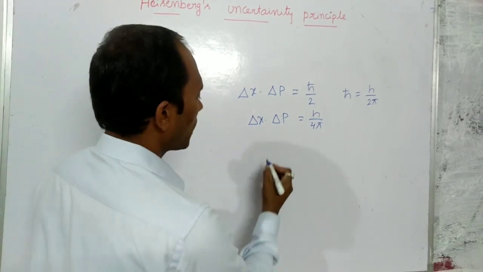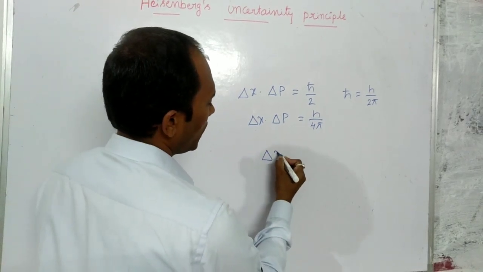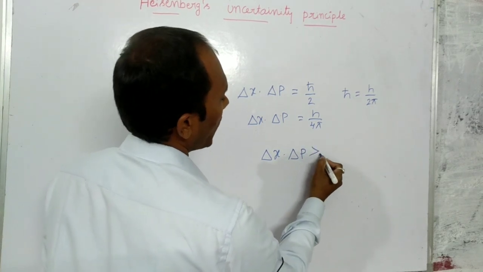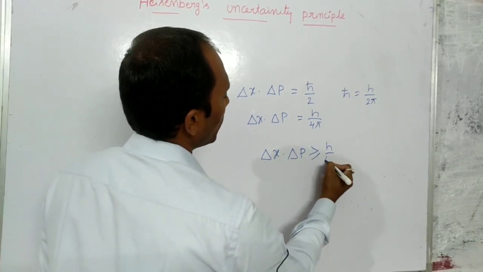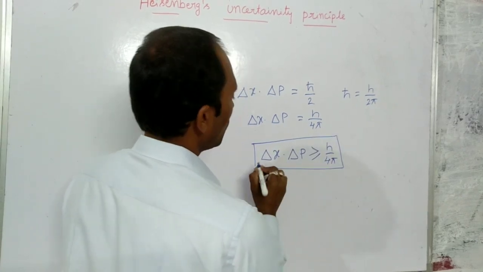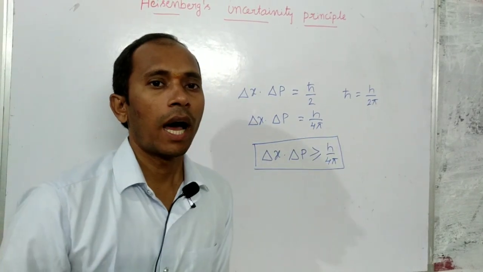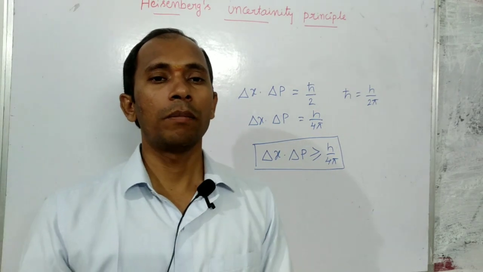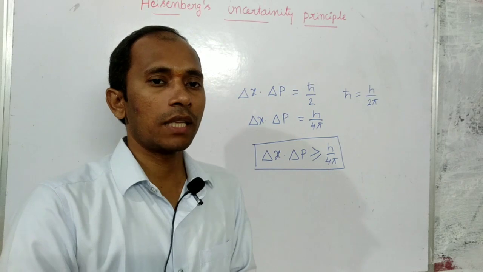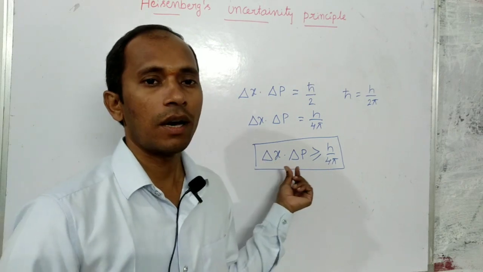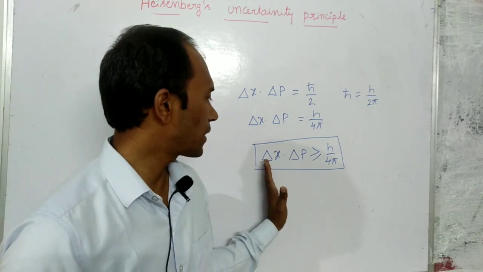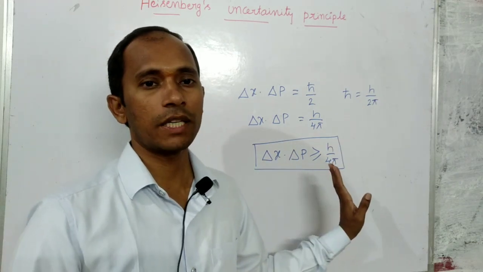The equation we can write is delta x into delta p is greater than or equal to h by 4 pi. This is the Heisenberg Uncertainty Principle. That means there is uncertainty in measuring the change in position and the change in momentum.